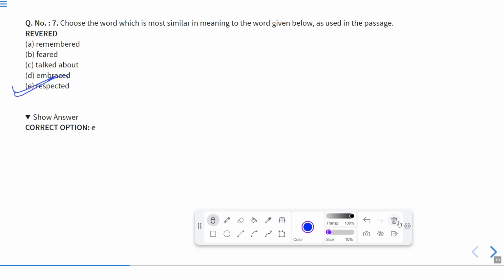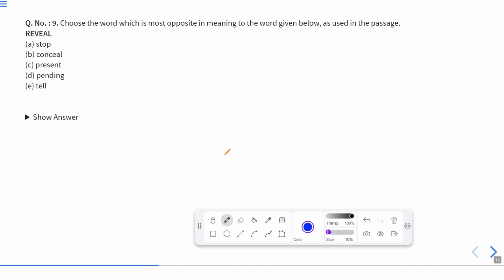Now let us move to the next one. Again, which is most similar. We have been asked about the similar or the same meaning. Hands: arm, throw, give, limb, or lend. Hands means arm. So the correct answer will be A, that is arm. Now let us move to the next one. We are asked here about the opposite meaning to the word given below, that is reveal. Reveal means to show, to display, to say something. So the opposite of it will be conceal. Conceal means to hide. So the correct answer will be B.